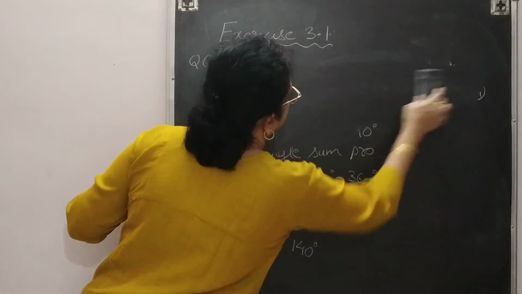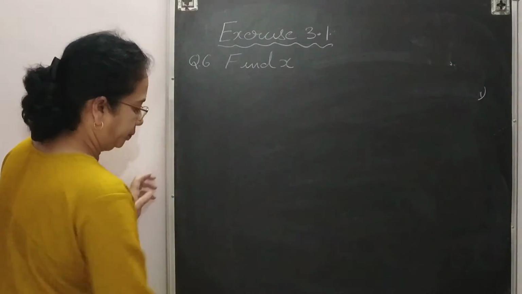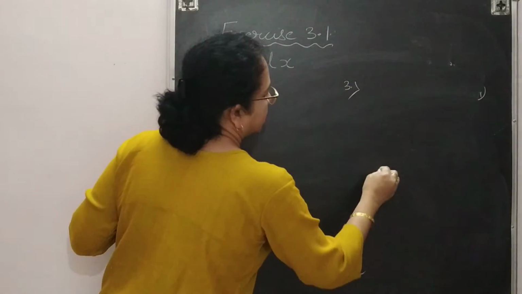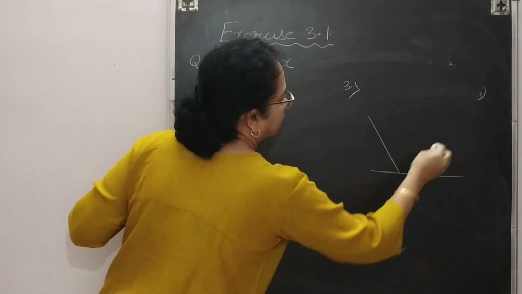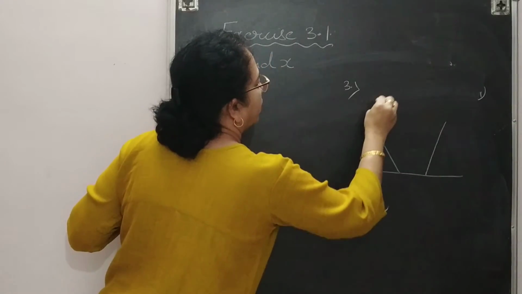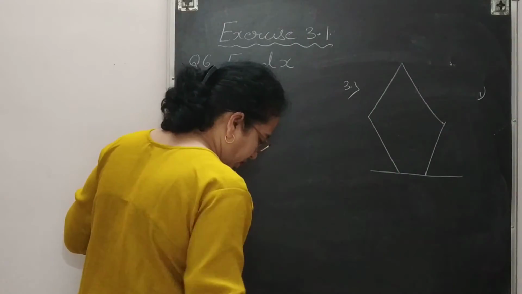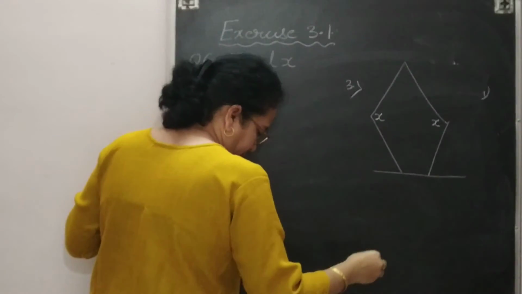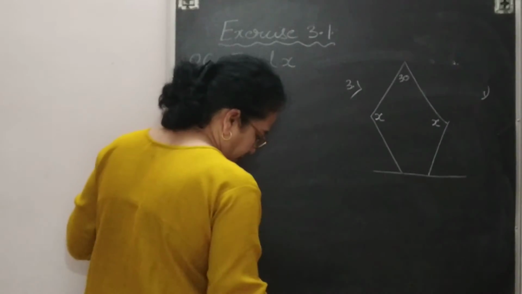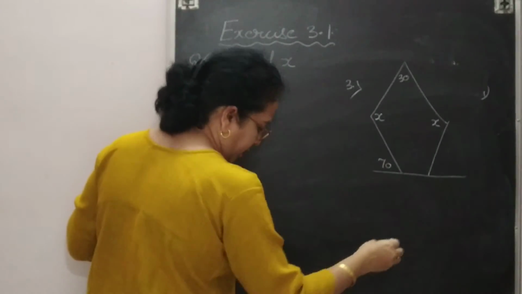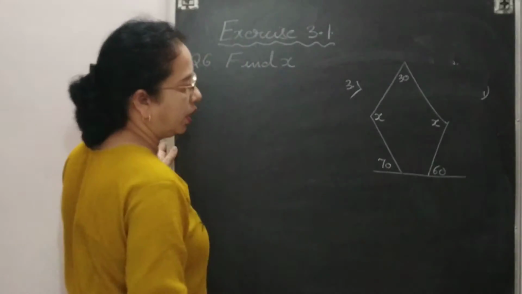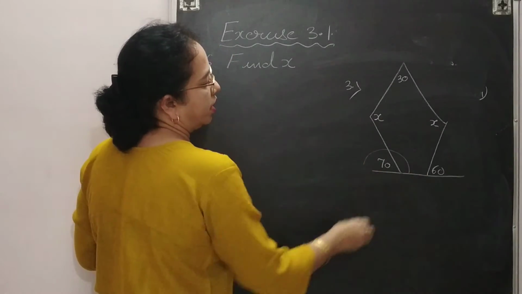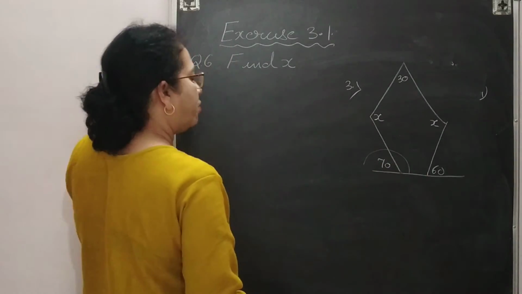Now come to the third sum. Let me draw the figure this side. So one line is given, and you can find out how many sides are there in this figure. This is the pentagon, this is x and this one is x. Here this is 30 degree, the measure of this angle is given 70 degree and this one is given 60 degree. Okay. So by linear pair you can find out the value of this angle. If this is 70 degree, so definitely this angle will be 110 degree.